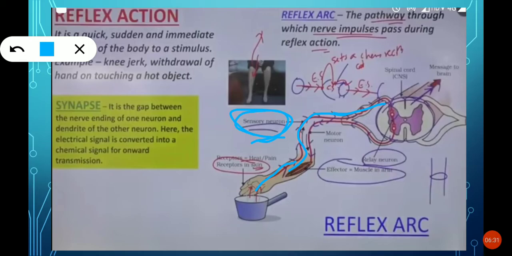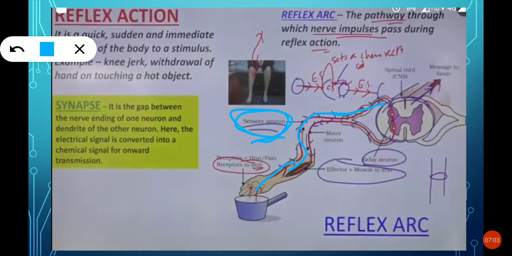Very good. So here what happens? The information passes through one nerve, and the information reaches the brain through the spinal cord. This is the process. But in reflex action, meaning in quick, sudden and immediate situations, the spinal cord will take the decision.